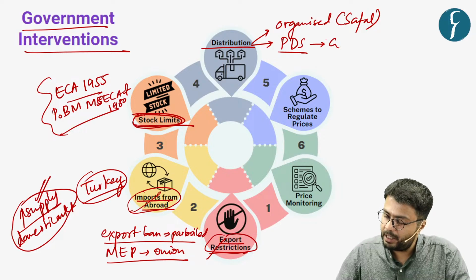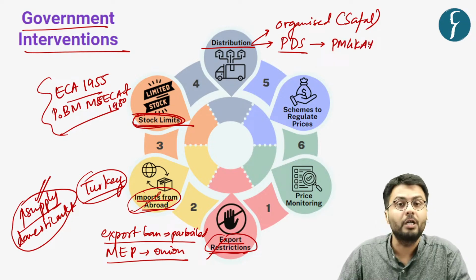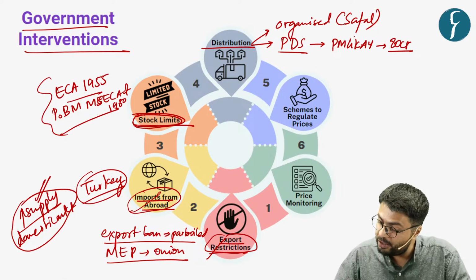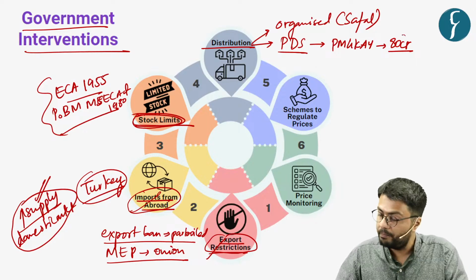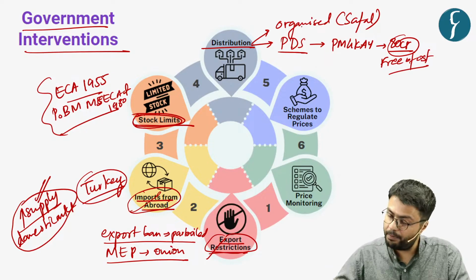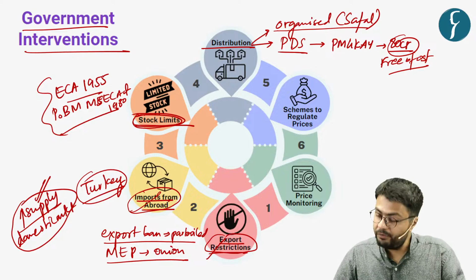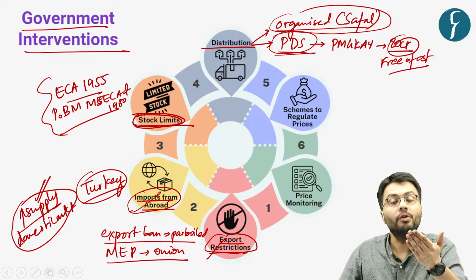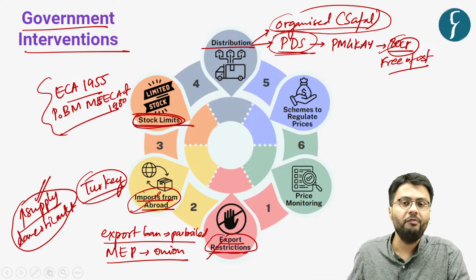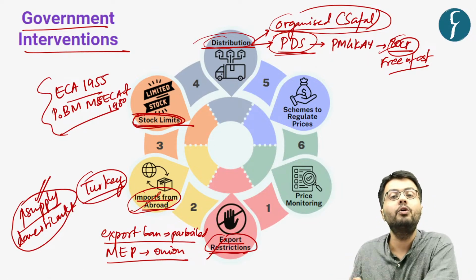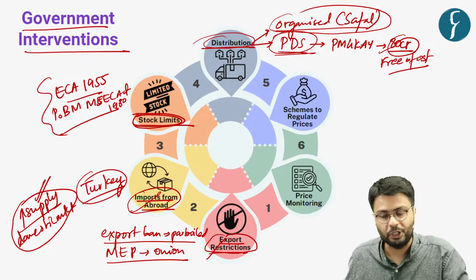Now, in a recent measure, the government brought forward a scheme called Pradhan Mantri Garib Kalyan Ann Yojana. Under this scheme, 80 crore eligible beneficiaries are eligible to take food grains from fair price shops free of cost. So you can understand that by selling a fixed amount of fruits and vegetables through organized retail at a lower price, and by providing food grains for free to 80 crore eligible beneficiaries, the government is looking to distribute food items at a cheaper price or at no cost to a significant amount of the population.